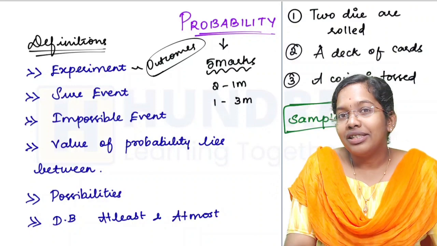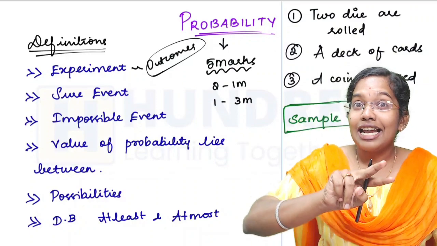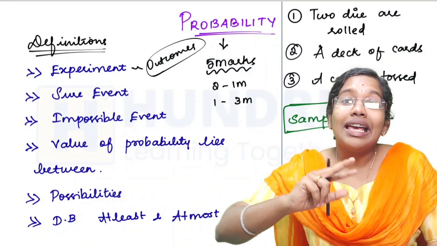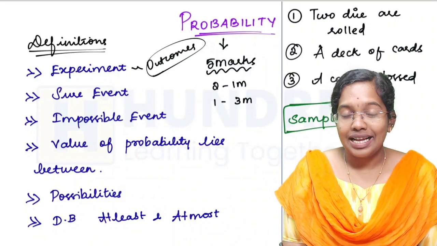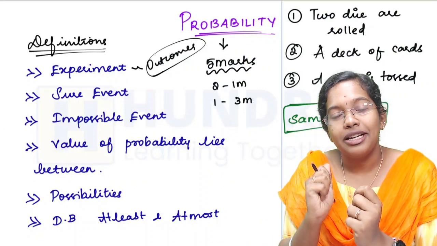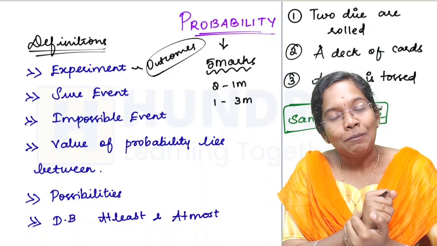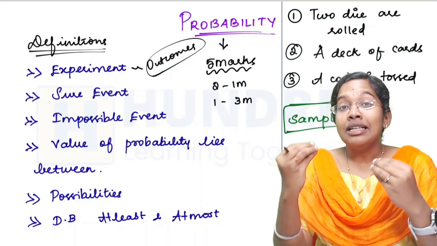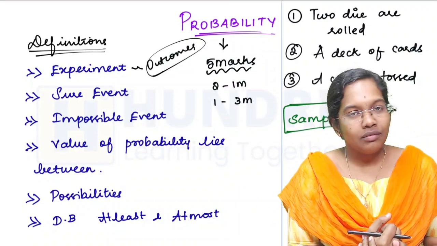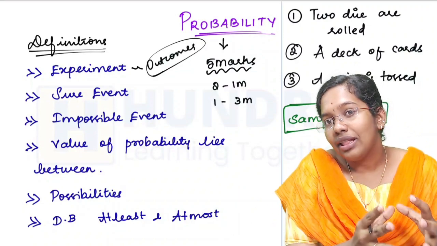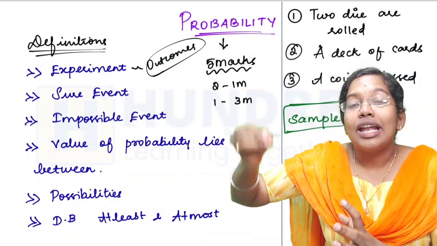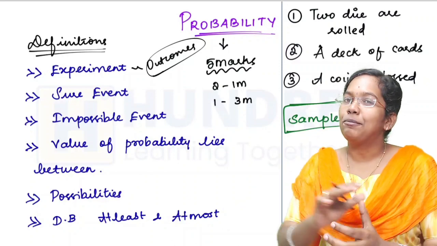If I'm tossing a coin, that is an experiment, and I can get 2 outcomes. Either I can get a head or I can get a tail. If I'm thinking of getting a head, what is the possibility of getting that? I'm giving a value to the possibility of the outcome. When an experiment is done, there comes an output, and I'm giving values for each and every output. This is what probability actually is.